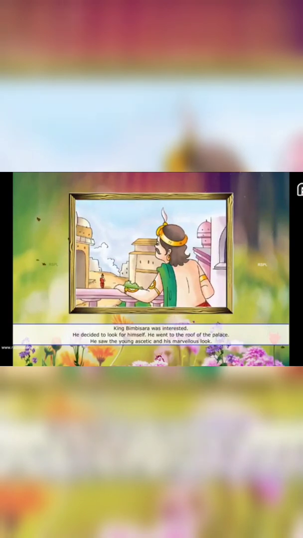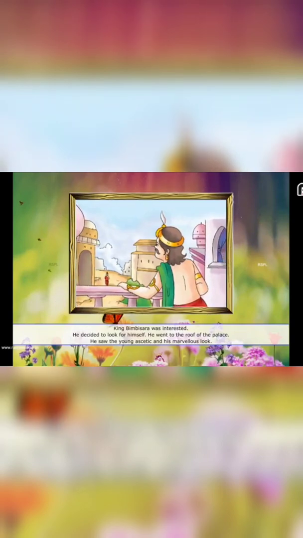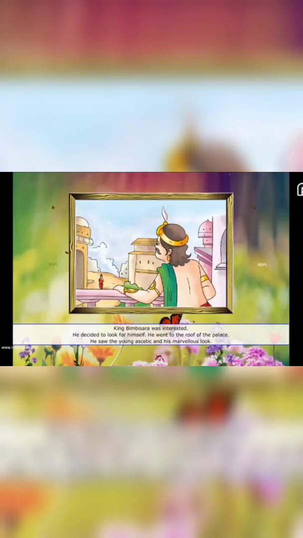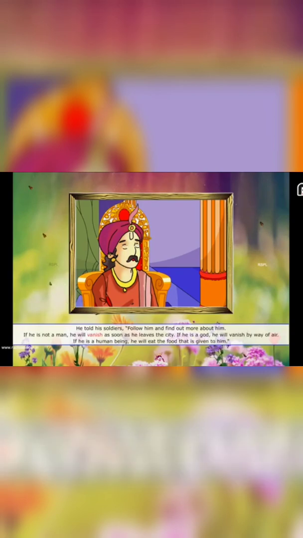King Bimbisara was interested. He decided to look for himself. He went to the roof of the palace. He saw the young ascetic and his marvelous look. He told his soldiers, "Follow him and find out more about him. If he is not a man, he will vanish as soon as he leaves the city. If he is a god, he will vanish by way of air. If he is a human being, he will eat the food that is given to him."